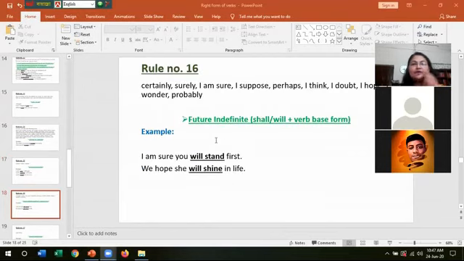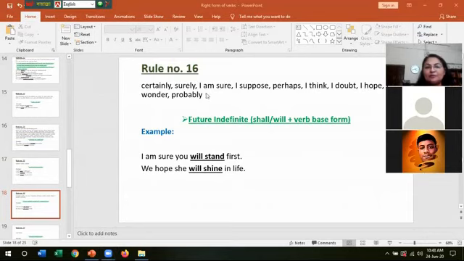Rule number 16. If there is certainly, surely, I'm sure, I suppose, perhaps, I think, I doubt, I hope, I wonder, probably, if these things are in the sentence, then future indefinite tense will have to be used. Like subject, shall or will, plus verb base form. I'm sure you will stand first. We hope she will shine in life. We hope we will not face this problem again. We hope, we desire, coronavirus will go away.